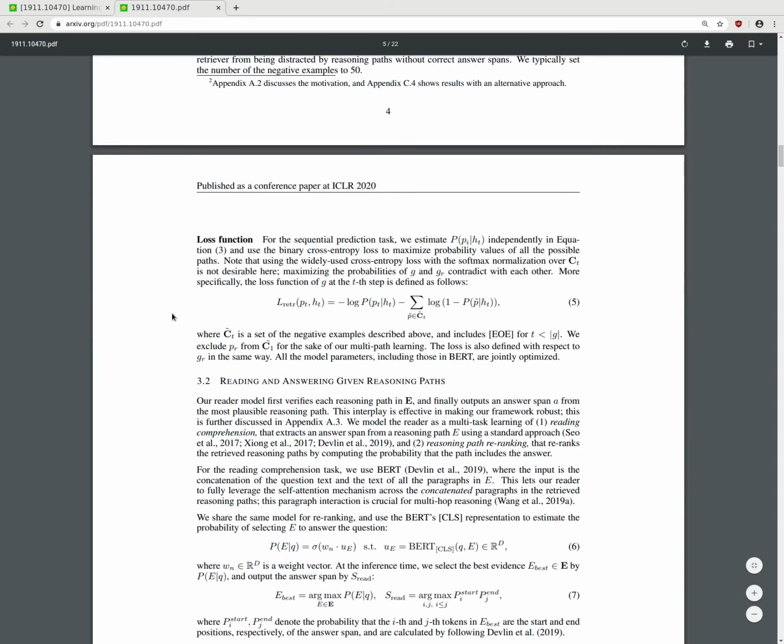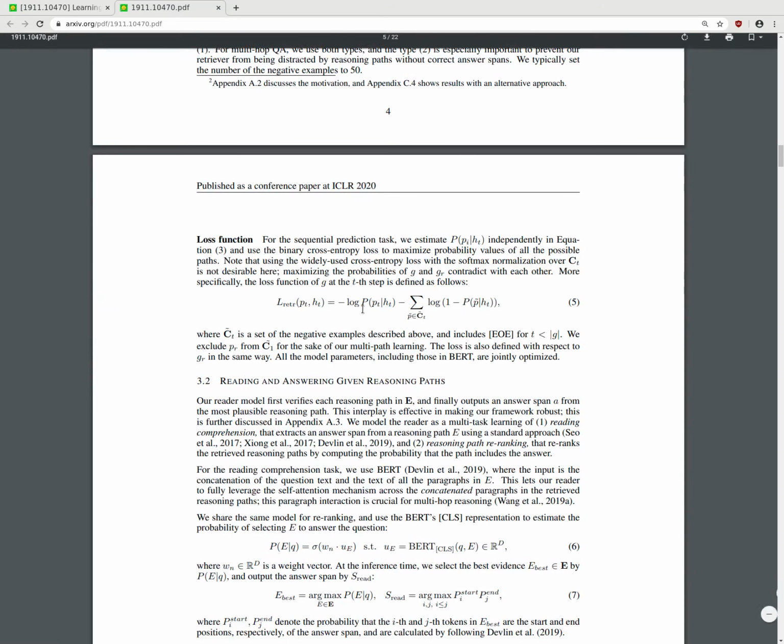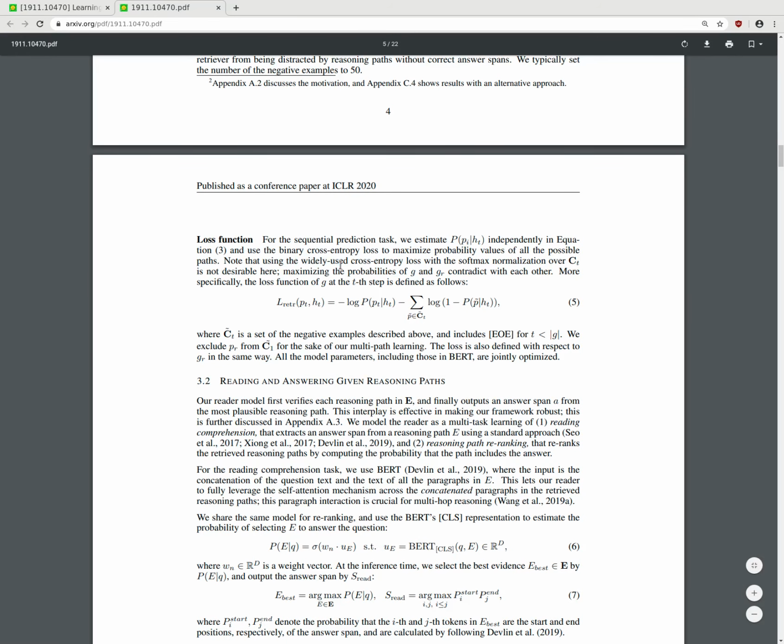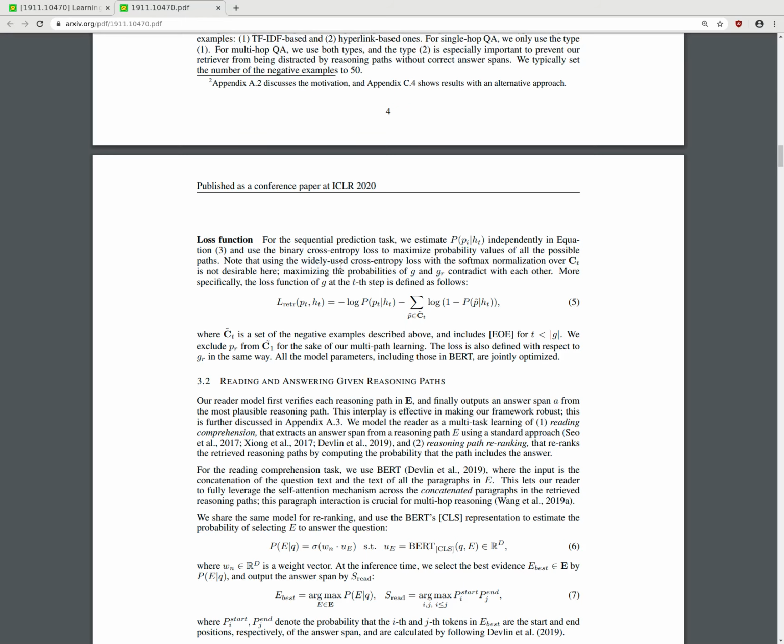Loss function. For the sequential prediction task, we estimate P_i independently, equation three, and use cross entropy to maximize the probability values of all possible paths. Note that using the widely used cross entropy loss with the softmax normalization over C_t is not desirable here. Maximizing the probabilities of G and G' are contrary to each other. More specifically, the loss function of G and the negative type is defined as follows.